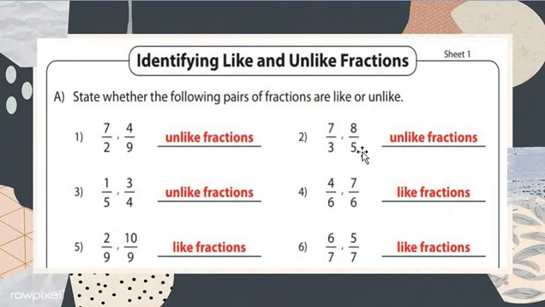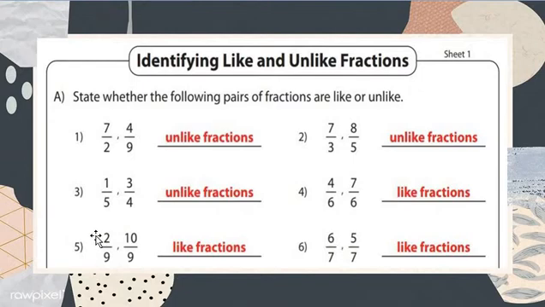So here we are checking only the denominators, not the numerators. The numerators 3 and 5 are different, both digits are different, that's why it's not the same. If both digits were the same, we would write like fraction, but here they are different. Different denominators make it an unlike fraction. That's why we mention unlike fraction here. Got my point, my dear students?